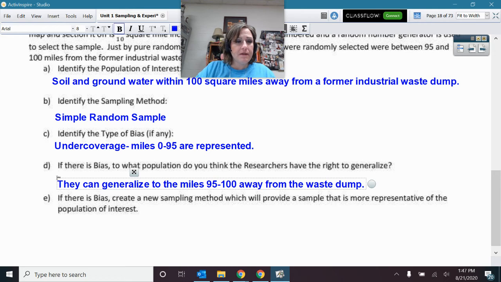Okay. If there is bias, which we said there is, create a new sampling method which will provide a sample that is more representative of the population of interest. So we want to make sure we get all of them. All right. So I'm going to let you think about that. You might pause right now and think about that. I'll talk to you about what I put down, and I'll write mine out. So here we go.